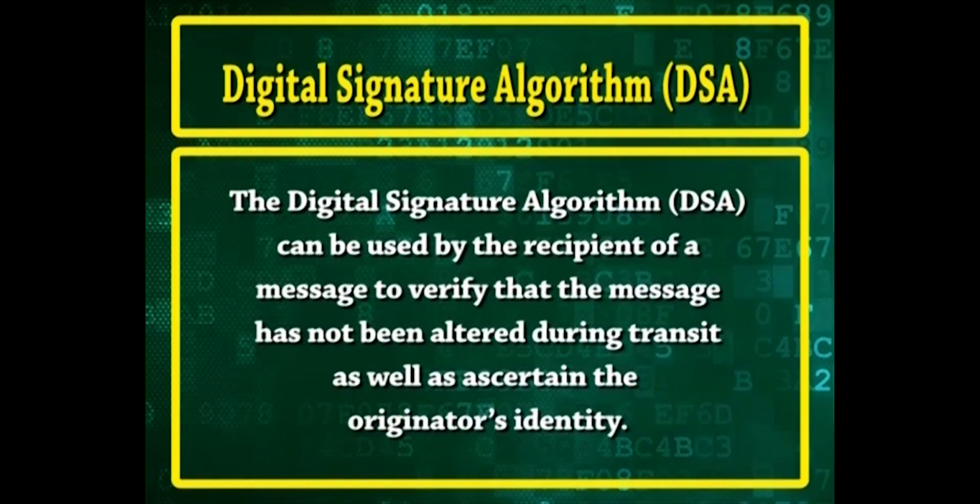The digital signature algorithm DSA can be used by the recipient of the message to verify that the message has not been altered during transit as well as ascertain the originator's identity.